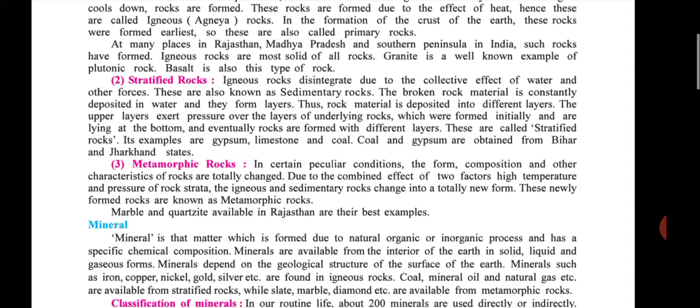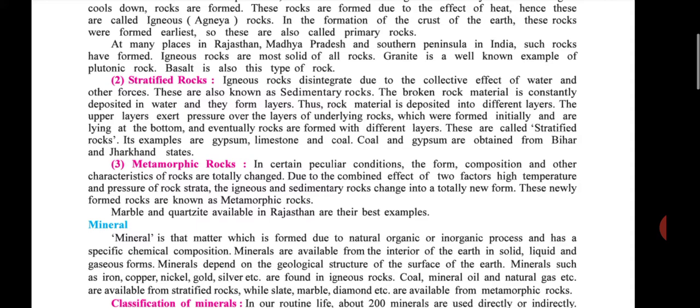When rock is formed step by step, layer by layer, like first broken rock material is constantly deposited in water, then deposited in different layers, and the upper layers exert pressure on the underlying rocks, and eventually rocks form with different layers, then it is called stratified rocks. Examples are gypsum, limestone, and coal. These are three examples of stratified rocks.